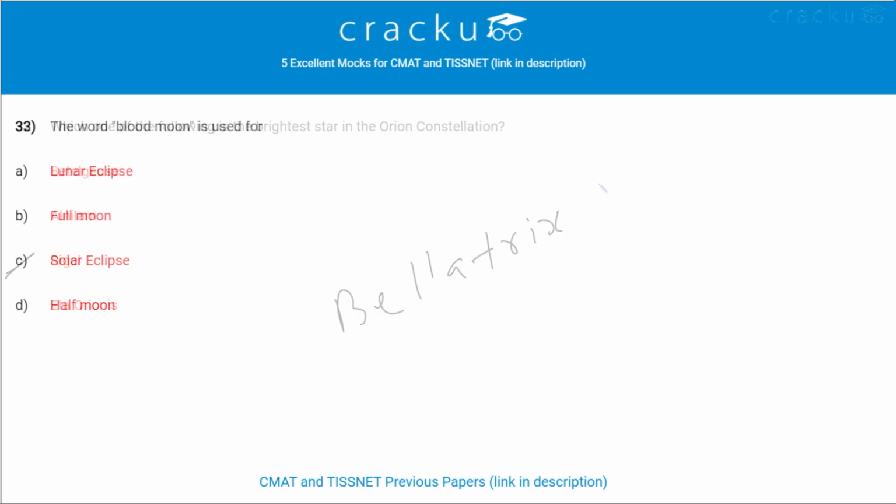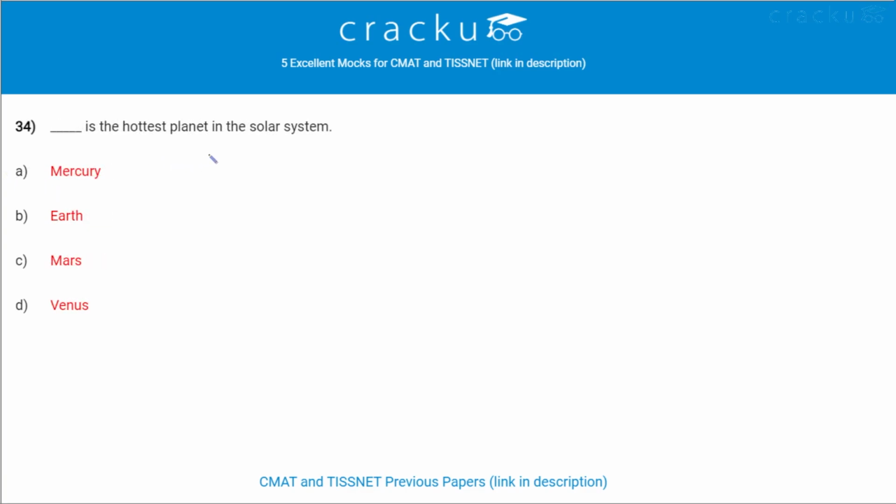Next question. The word blood moon is used for? The word blood moon is used for lunar eclipse. Dash is the hottest planet in the solar system. Venus is the hottest planet in the solar system. Don't confuse that it would be Mercury, it is Venus. Where is the Bandipur National Park located? The Bandipur National Park is located in Karnataka.